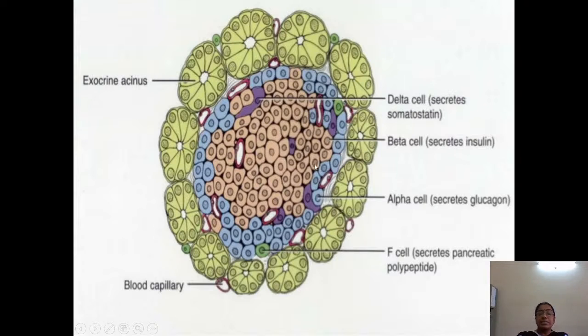The endocrine part consists of alpha, beta and delta cells. Beta cells secrete insulin, delta cells secrete somatostatin, and alpha cells secrete glucagon, because these are the hormones. As we said earlier, this is a heterocrine gland which has both exocrine and endocrine function. The exocrine function is pouring the secretion into the duct. The endocrine function is secreting hormones like somatostatin, insulin and glucagon. So the islets of Langerhans have alpha, beta and delta cells which secrete hormones, whereas the pancreatic acini secrete digestive juices.